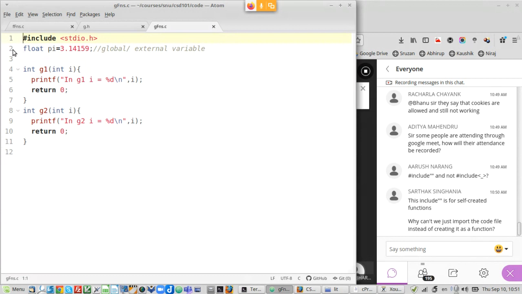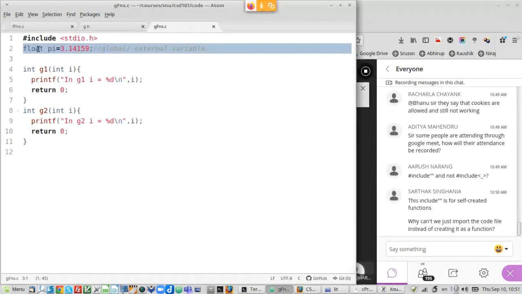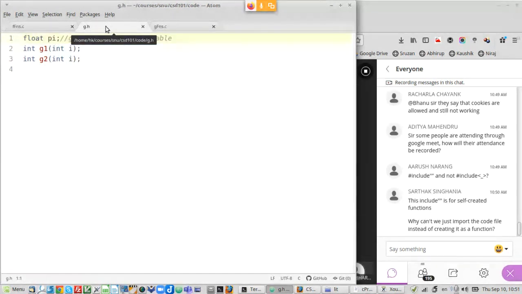And there is a float here, pi, which is a global variable, which will of course be accessible throughout this file. But pi being a constant, you may want to make it available outside. So now look at the file g.h. What it does is it declares only the prototype.